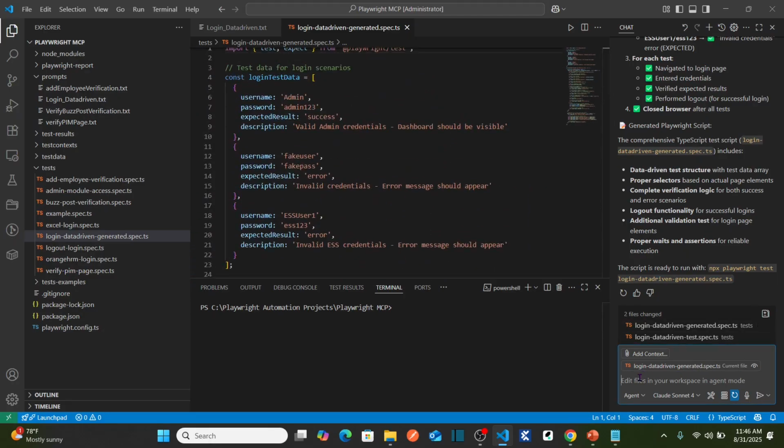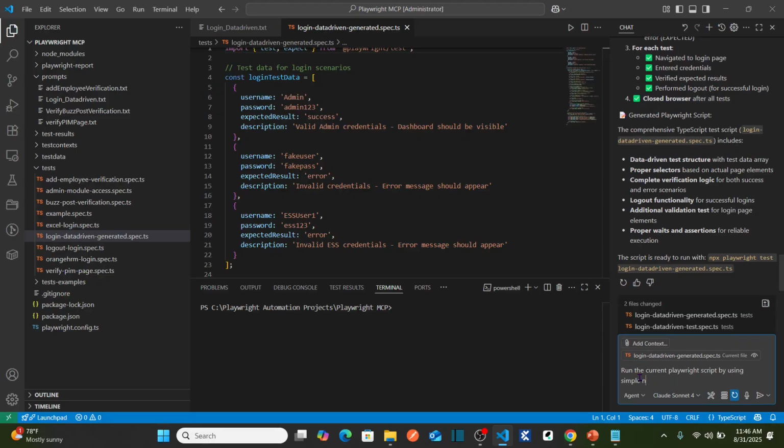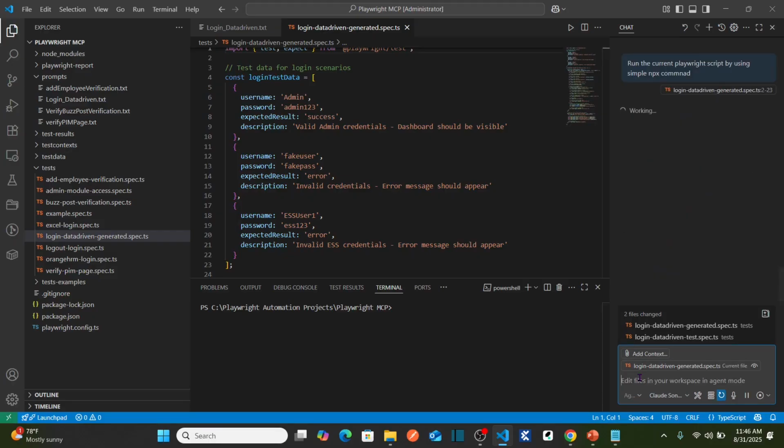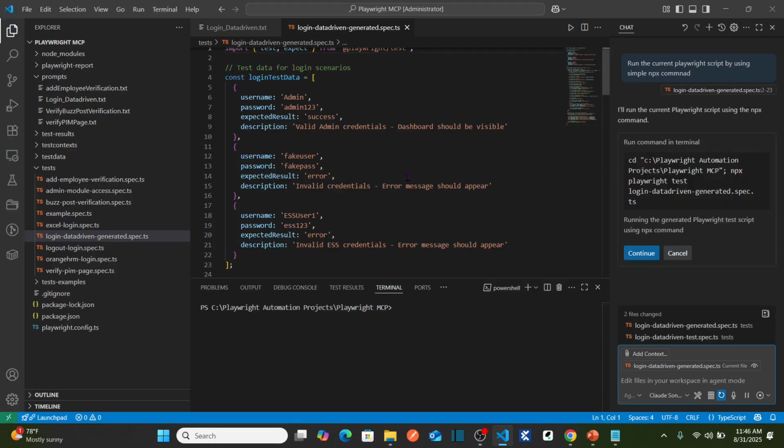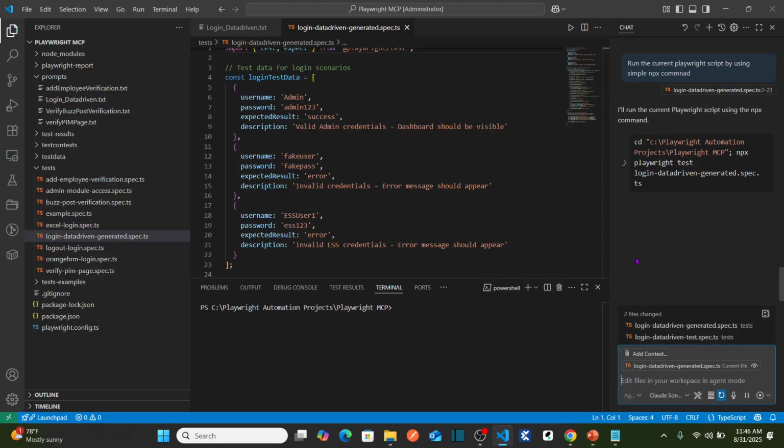For that I'm going to say run the current Playwright script by using simple npx command and then hit enter. So now it's going to run the test script that it generated by using this simple natural language prompt file. So hit continue. We will see if the test will pass or fail.